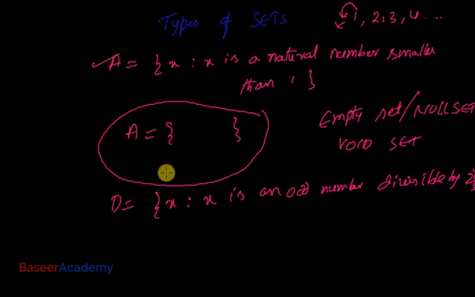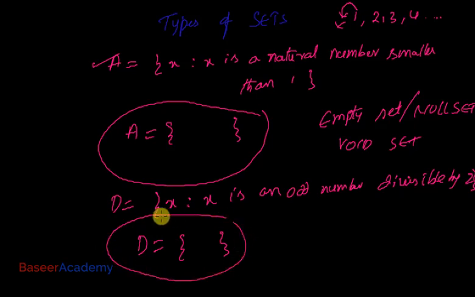So D is the set of elements X such that X is an odd number divisible by 2. We know that 2 divides only even numbers. It cannot divide an odd number. So there is no element that belongs to this set, because the number 2 does not divide any odd numbers. So this is also an example of an empty set.